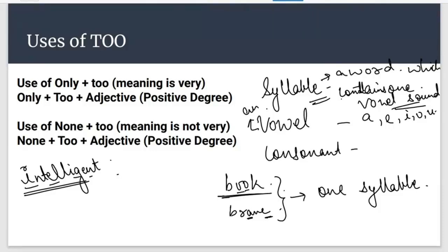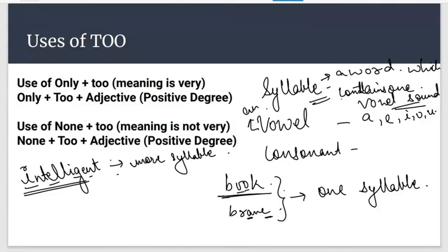Whenever there is a sound of more than one vowel, it is considered as more than one syllable. So this is what a syllable is. If there is the sound of a single vowel, it is one syllable; if more than one vowel, it is more than one syllable.